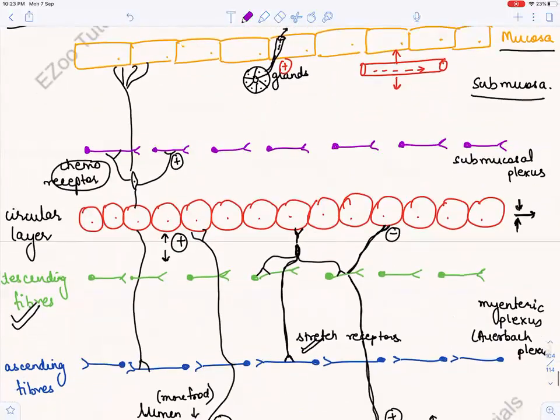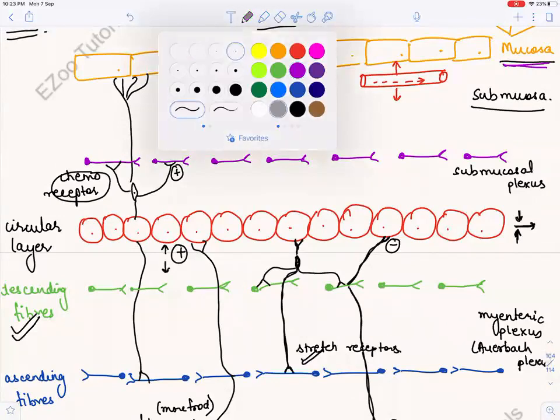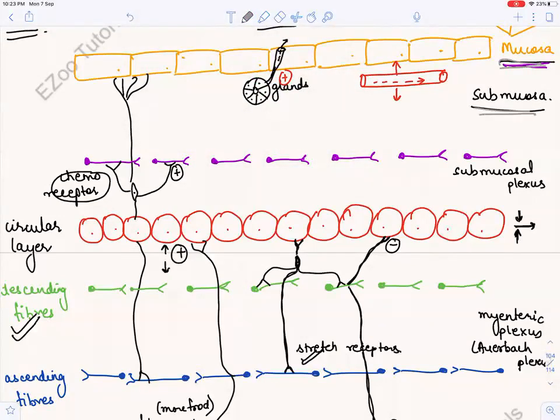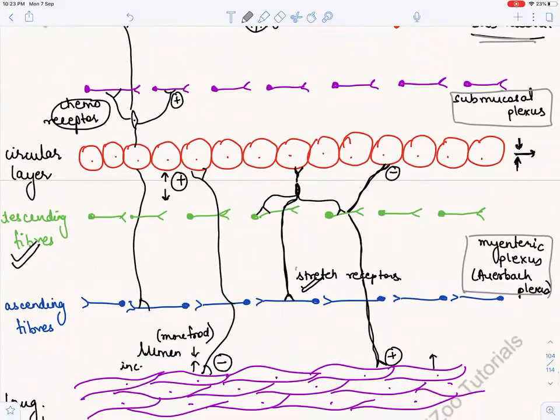This is mucosa, submucosa, submucosal plexus and myenteric plexus, right? So what was happening in the stretch receptors? These stretch receptors, first thing, what do they do? They will contract this circular layer, this minus sign I have made, and they will relax this. So when it contracts, what happens? The food is getting pushed towards the anal side, and this is our aim, because when it is contracting, a constriction ring kind of thing forms, right?